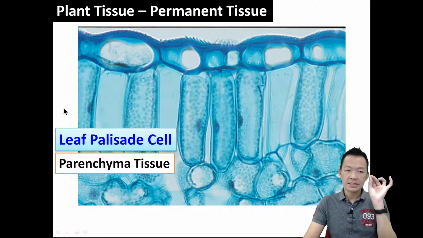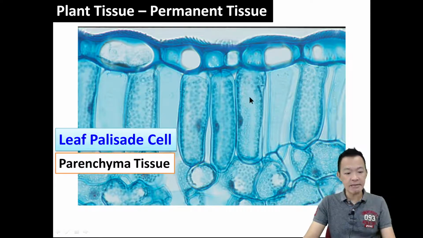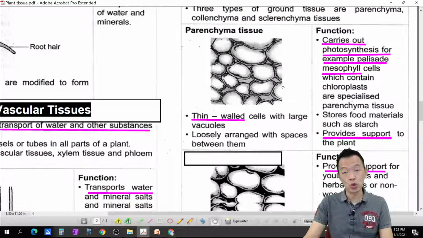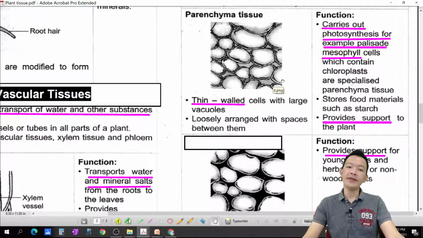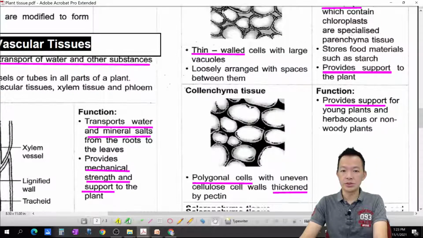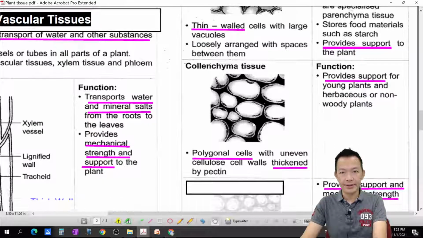Spongy mesophyll, still remember? Spongy mesophyll, palisade mesophyll, 这种在表层下面的 ground tissue 就叫 parenchyma tissue. Okay? Another type of ground tissue, we call collenchyma tissue.